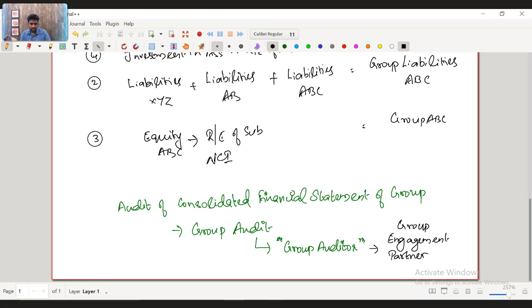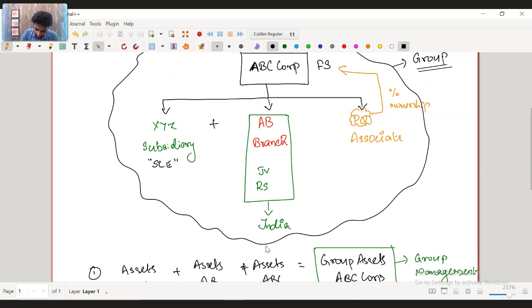So who is the component, and who is the component auditor? These three, subsidiary, branch and associate, are called the components. And who is a component auditor then? As I told you, these components are separate legal entities by themselves. They have their own reporting requirements.